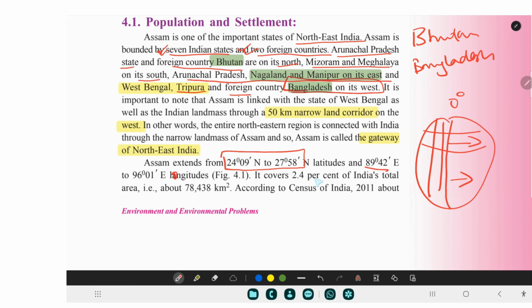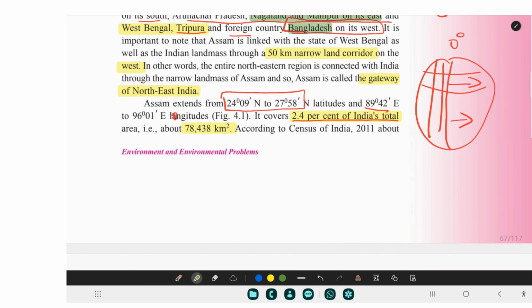Anyways, it covers 2.4% of India's total area. Okay, Assam comprises how much of land area? It covers 2.4%. Important for us. And its total area, again important for us, is 78,438 square kilometers. How I remember is 78,438. It might help you also to remember that. Very important for us to remember this.